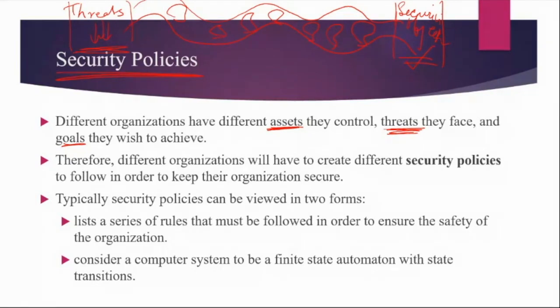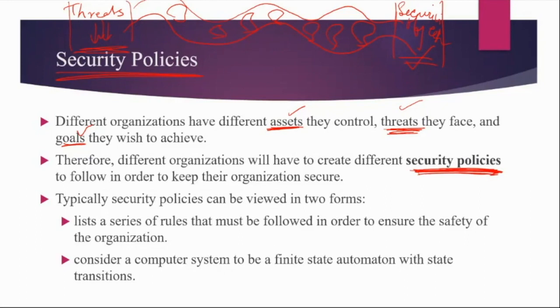So there are different goals that each organization would like to achieve, and therefore different organizations have to create different security policies depending upon the assets they are controlling, the threats they face, and the goals they want to achieve. They have to come up with their own security policies in order to keep their organization safe.